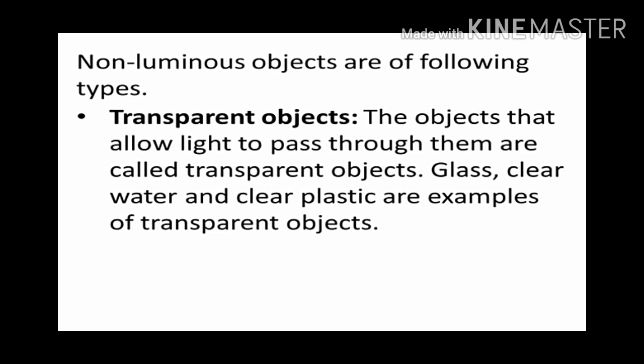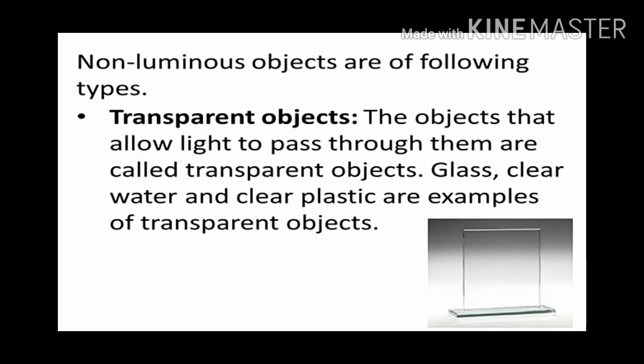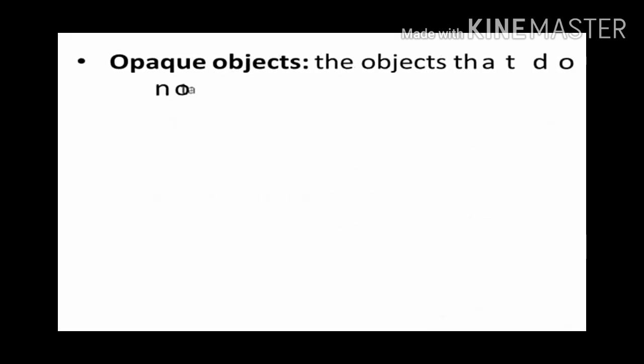Examples: glass, clear water and clear plastic are examples of transparent objects. Yes, my dears, we have studied one type of non-luminous object, that is transparent objects, where you are even observing examples like glass, clear water and many things.